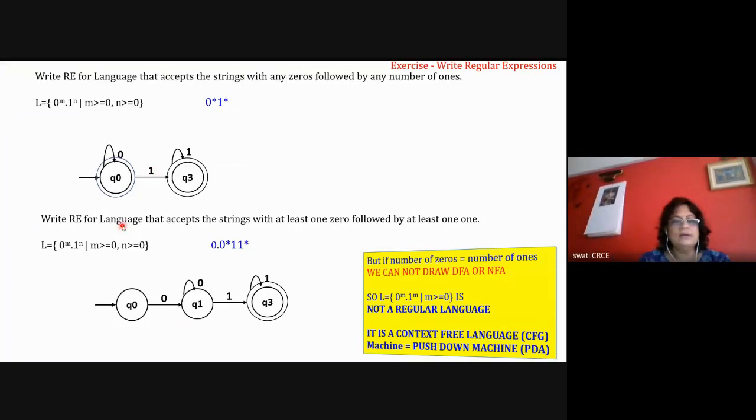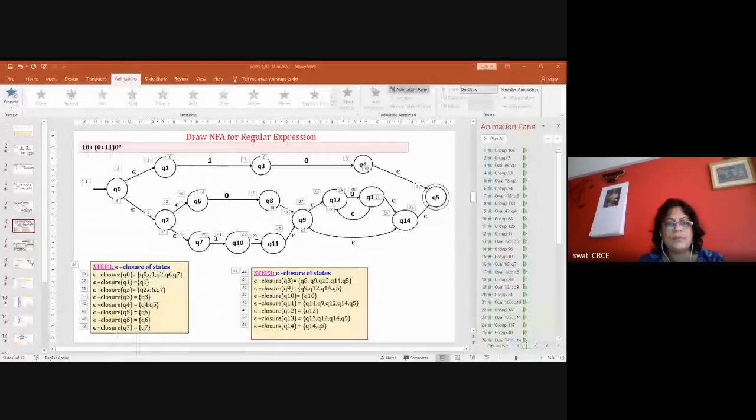I don't know why it is becoming slow right now. Is this visible to you? Someone please unmute and tell me. Is it visible to you?